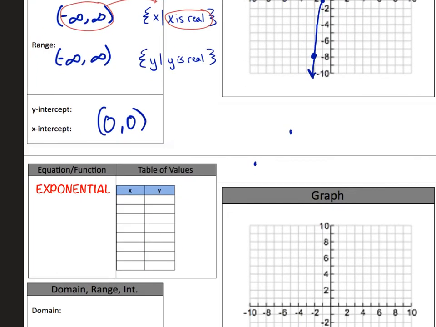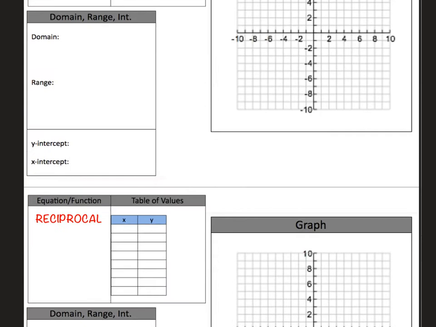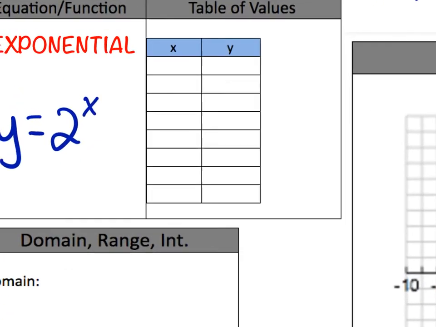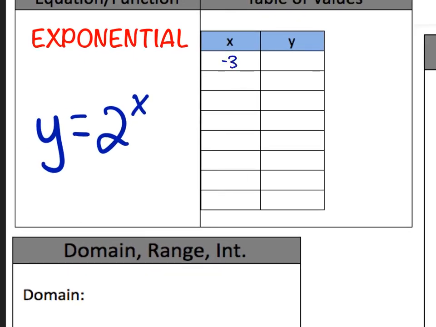Okay. All right. The next one is exponential. So in exponential, the x is in the exponent. 2 to the power of x. Very good. It's called exponential because x is an exponent. Okay, so let's go ahead and make the table from that. And I'm going to do -3 to +3 on this one, just because I want you to see a pattern that exists in there.